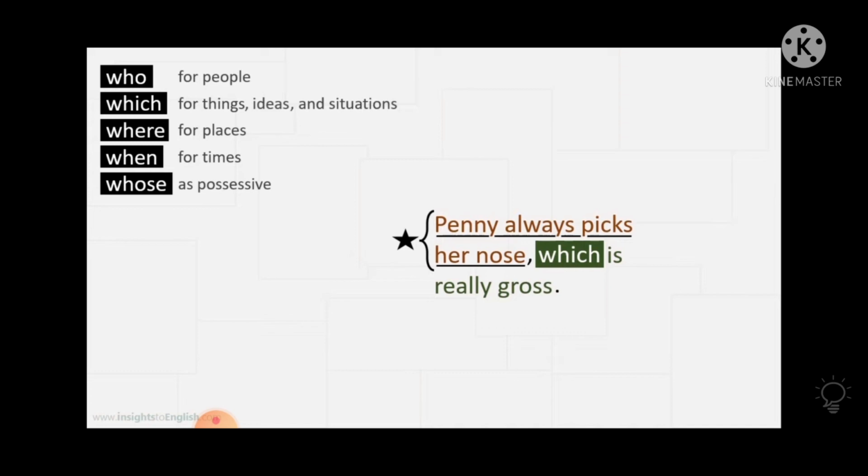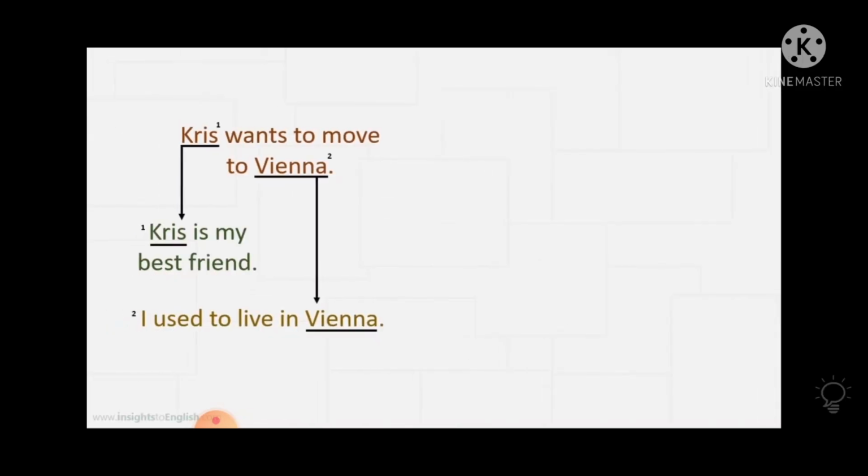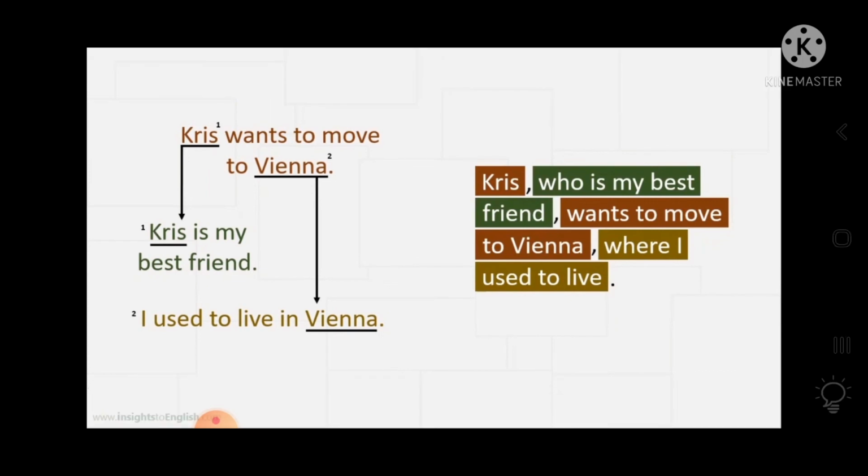Penny always picks her nose, and sometimes you will find the relative clause like this also. For example, here are three sentences, three clauses written separately. Chris wants to move to Vienna. Chris is my best friend. I used to live in Vienna. So you will find Chris is common in two sentences. Vienna is common in the first and third sentence. So how can you show the relation between them? Yes, with the help of a relative clause, and the sentence comes to you: Chris, who is my best friend, wants to move to Vienna, where I used to live.